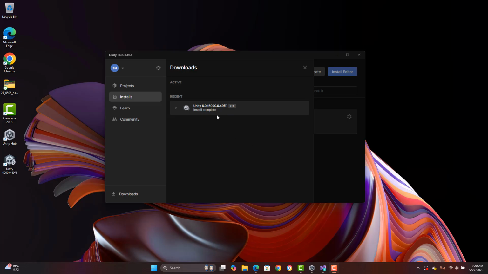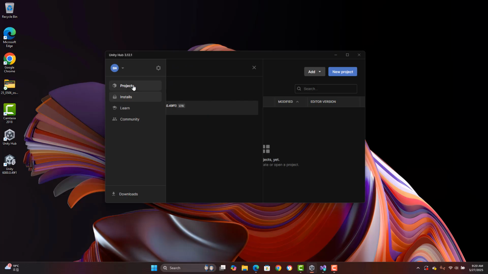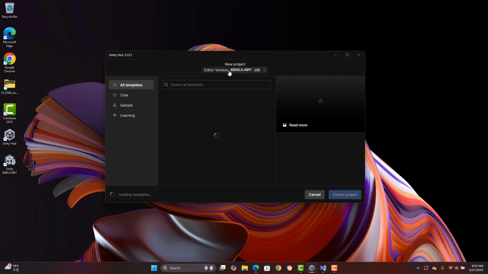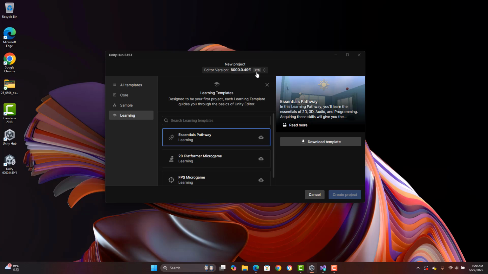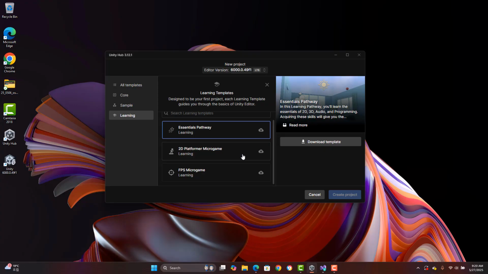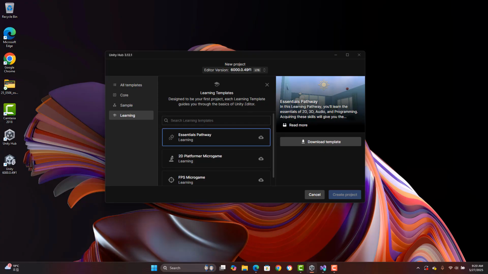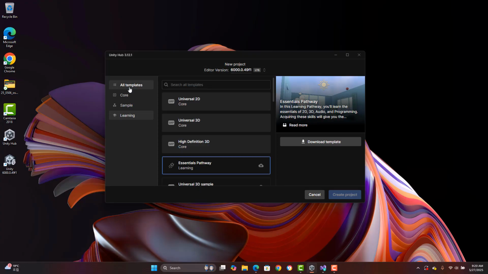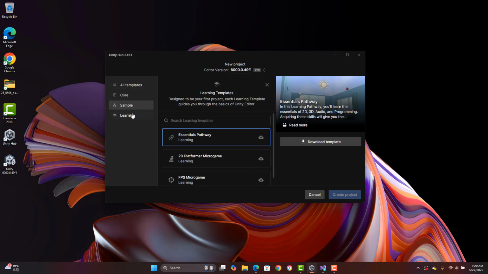Now you have Unity installed. If you go back to projects, this is what you will see. When you click on new project, you see here the editor version, 6.0, and then you can pick and choose what you want to do. This is actually a learning template. There's an all templates tab, which covers what types of project you are going to create, like Universal 2D, 3D, High Definition 3D, and others. And then there's core, sample, and learning.